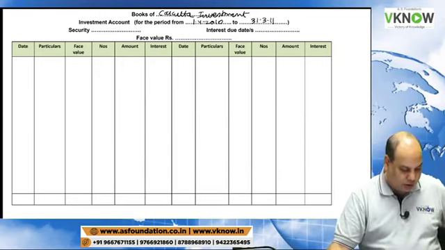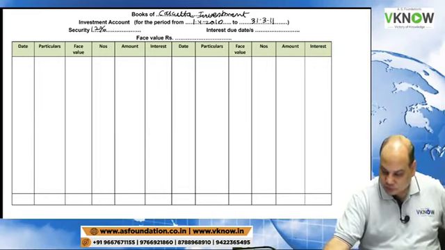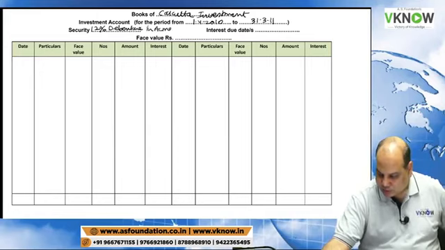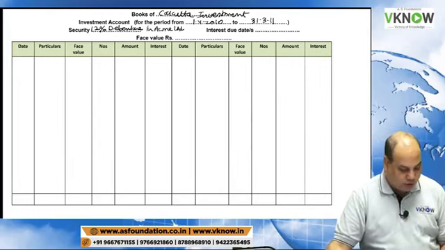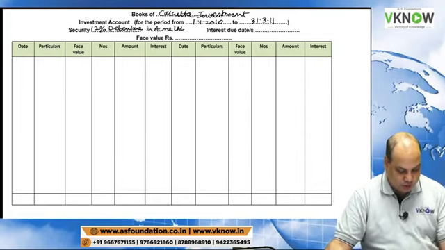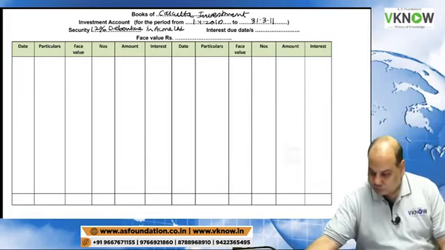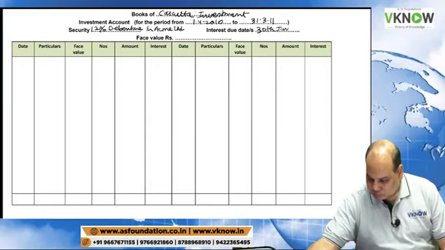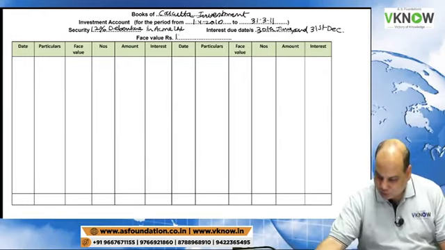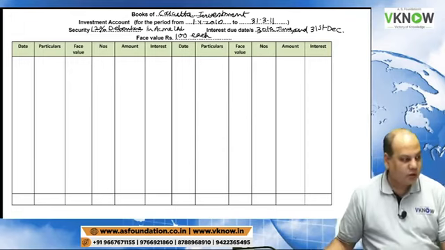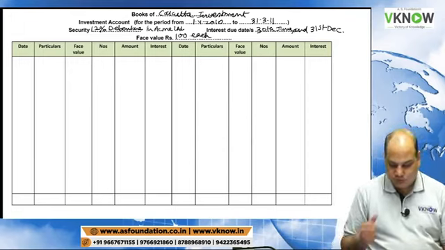The name of the security is 12% debenture in Acme Limited. The interest due dates in this question are also 30th June and 31st December. Face value is rupees 100 each.